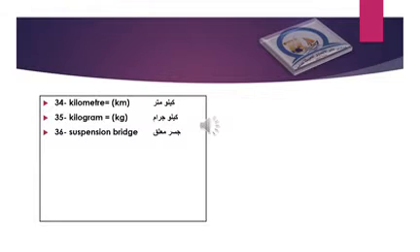Number 36, suspension bridge. Like Tahya Masr Bridge, it's a bridge that is supported by strong steel ropes hung from a tower at each end of the bridge.